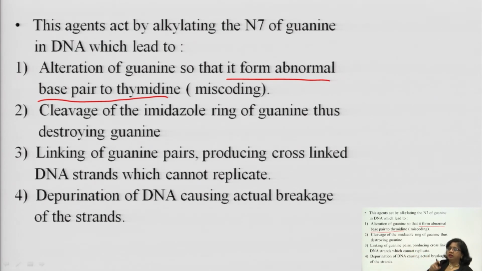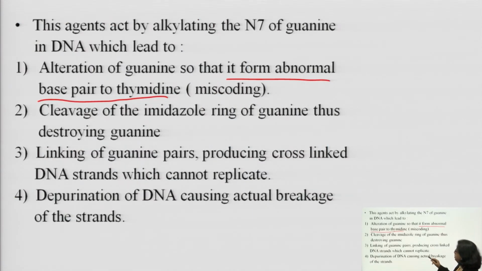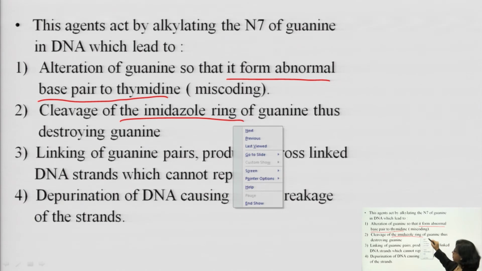You see the guanine structure, just go back, here you see the guanine structure, the imidazole ring is there, 1,3 nitrogen in a 5-membered ring, that is your imidazole ring. When it combines with this, it cleaves the imidazole ring, breaking it. So either it cleaves the imidazole ring of guanine, thus destroying the guanine property.